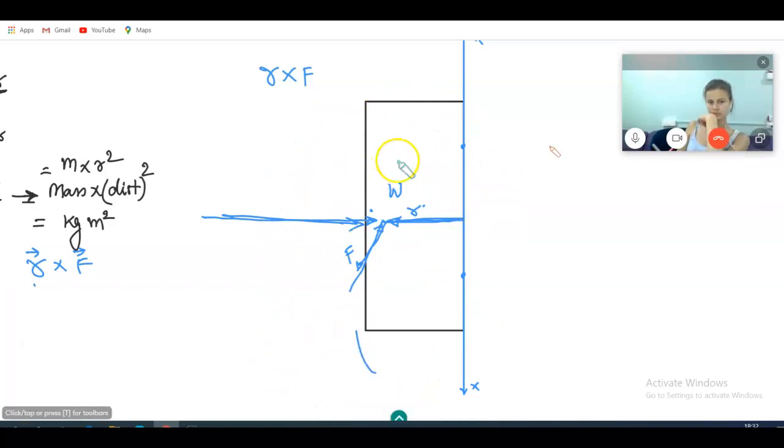Suppose you are taking a door. It may be a steel door, or it may be a wooden door. Which can you open more easily? A wooden door, which has smaller mass. So moment of inertia depends on two things: mass and distance. Because if you apply the force at more distance, you can open it more easily.